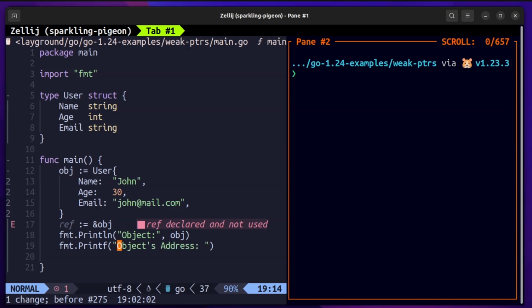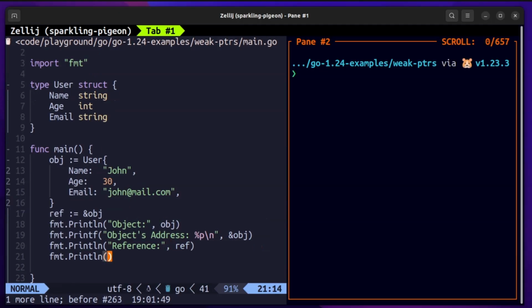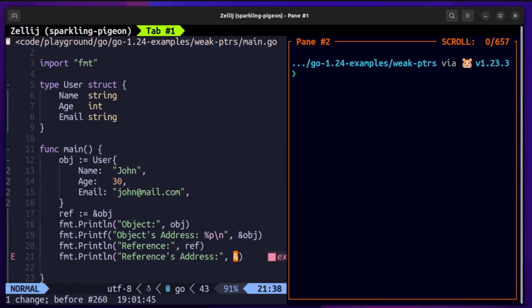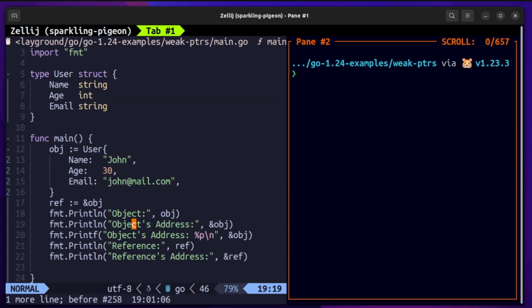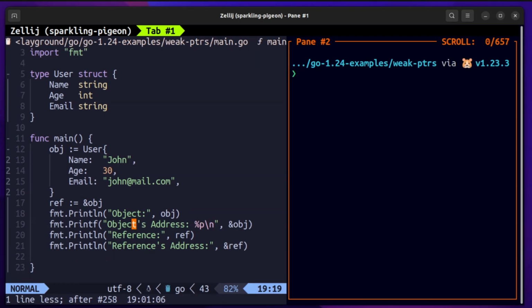To print the object's address, you can use %p as a placeholder, and then use &object to get the actual address of the object that we are referring to. For the reference, we'll do the same thing, that is the reference and the reference address. These are two different things, and we'll see in a moment why.